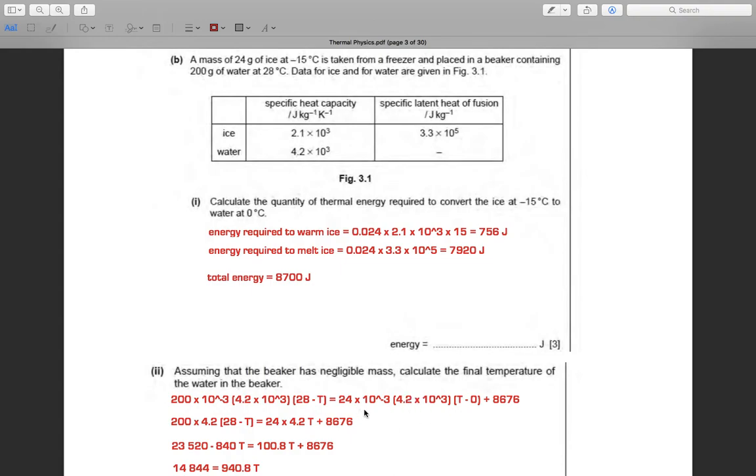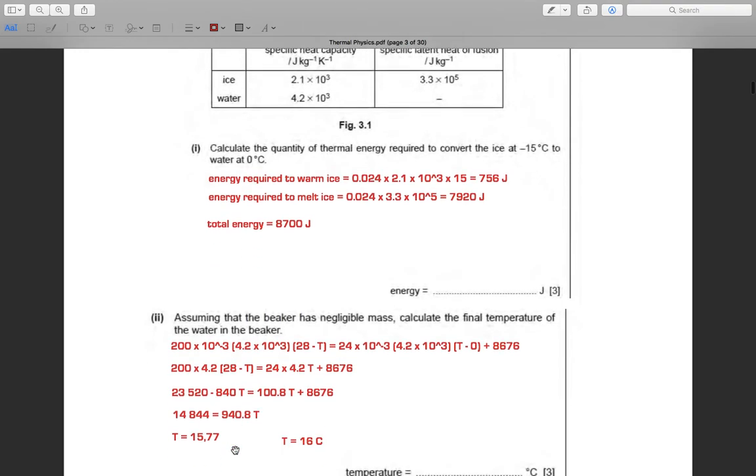After they change, after it has become water, with the specific heat of water 4.2 times 10 to the power 3, and this is T minus 0, plus 8876, or we round off to 8700, or 8676 joule. So we calculate, this is about water, this is about ice.